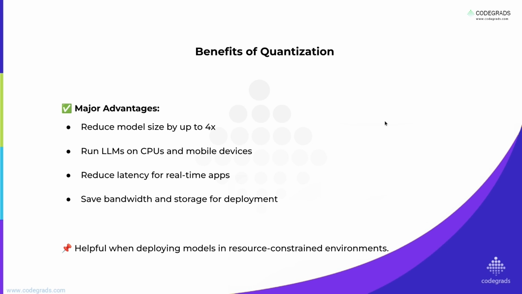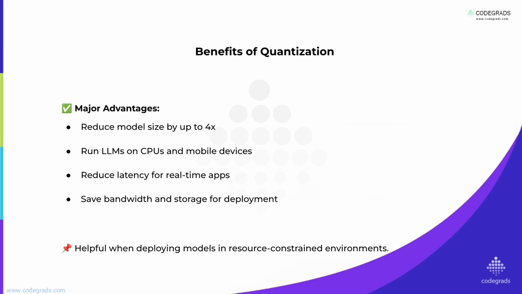Let's clearly list the major wins, or benefits, of using quantization. These are pretty compelling. You can reduce the model size dramatically, often by 4 times or even more. Imagine a 4 GB model shrinking to a 1 GB model. That's a huge difference for storage and download times. It allows those powerful LLMs to run on everyday CPUs and mobile devices. This truly democratizes AI, bringing it out of the data center and into your hands.